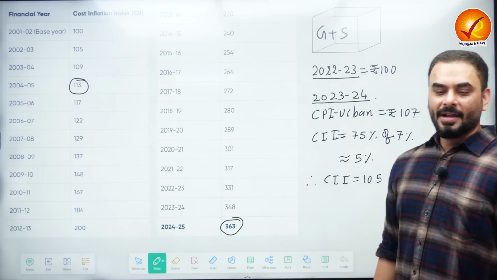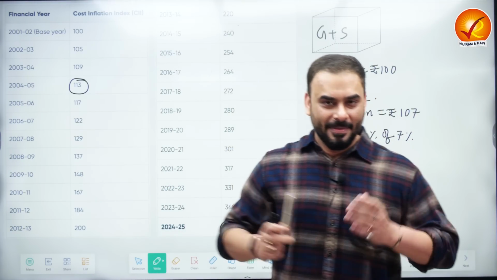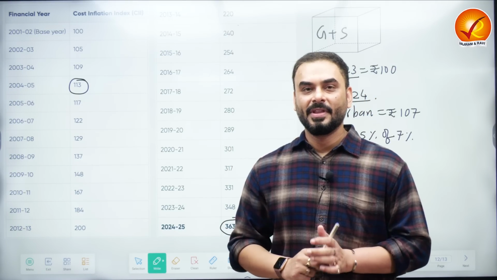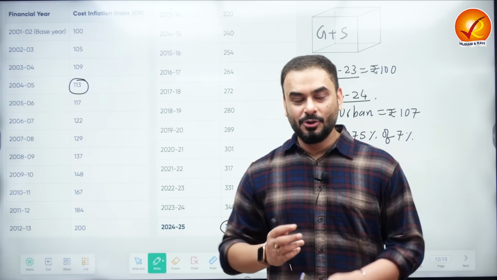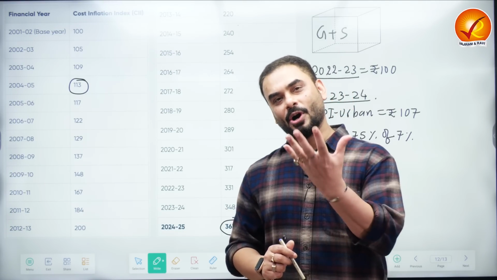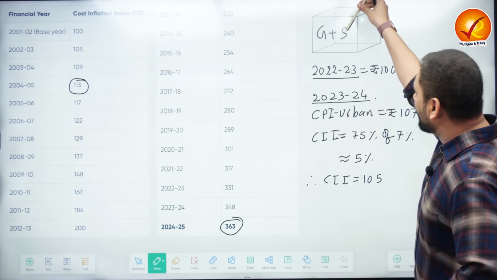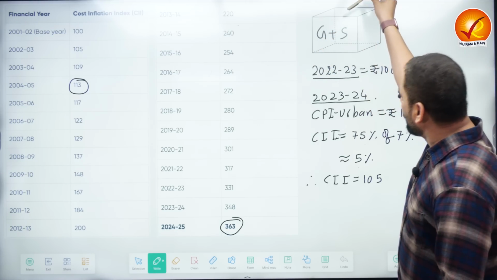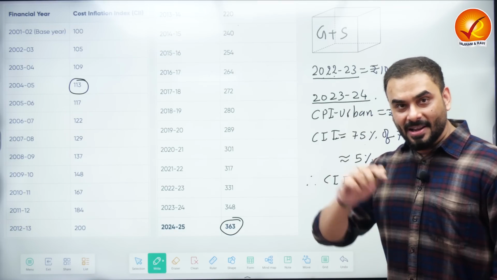Now see guys, I'm giving you one example. Imagine there are a few things which you consume on a daily basis. Imagine that you are in an urban area like Delhi, Mumbai, etc. Suppose you are using this pen regularly, clothes regularly, eating food regularly, transportation and everything. Take a box like this. In this box you put the pen, potatoes, tomatoes, fruits, vegetables, clothes, everything. In which year? Suppose the year is 2022-23 and you are in an urban area.